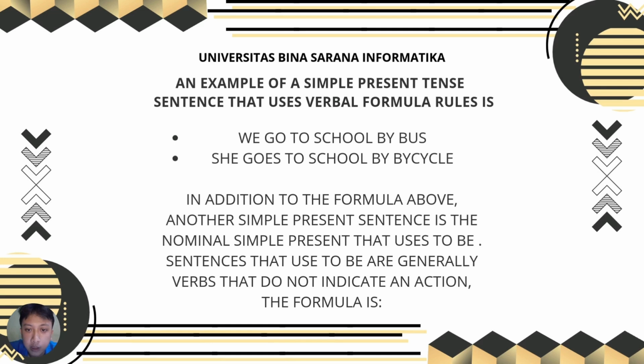An example of a simple present tense sentence that uses the verbal formula rules is: we go to school by bus. She goes to school by bicycle. In addition to the formula above, another simple present tense is the nominal present tense that uses to be. Sentences that use to be are generally verbs that do not indicate an action. The formula is